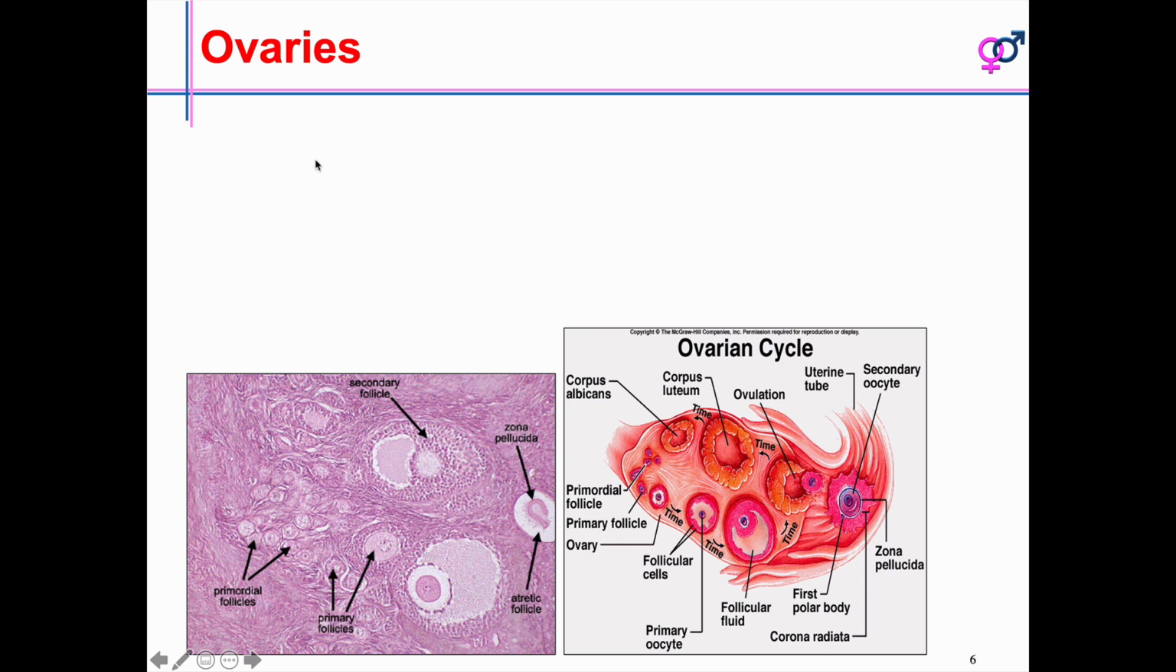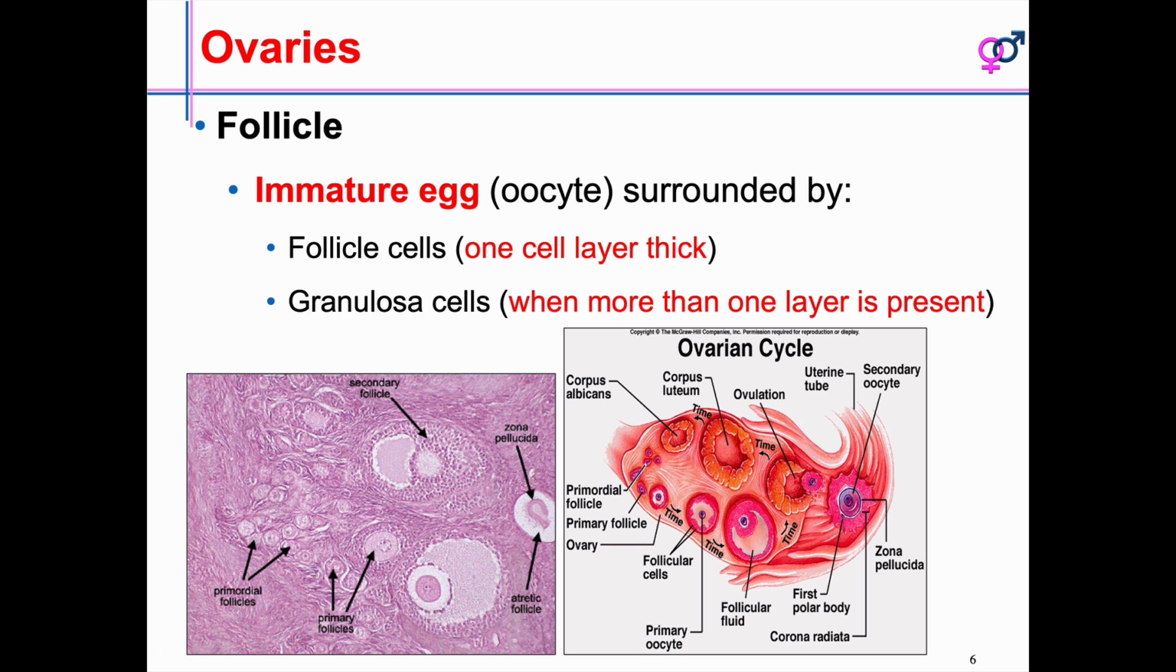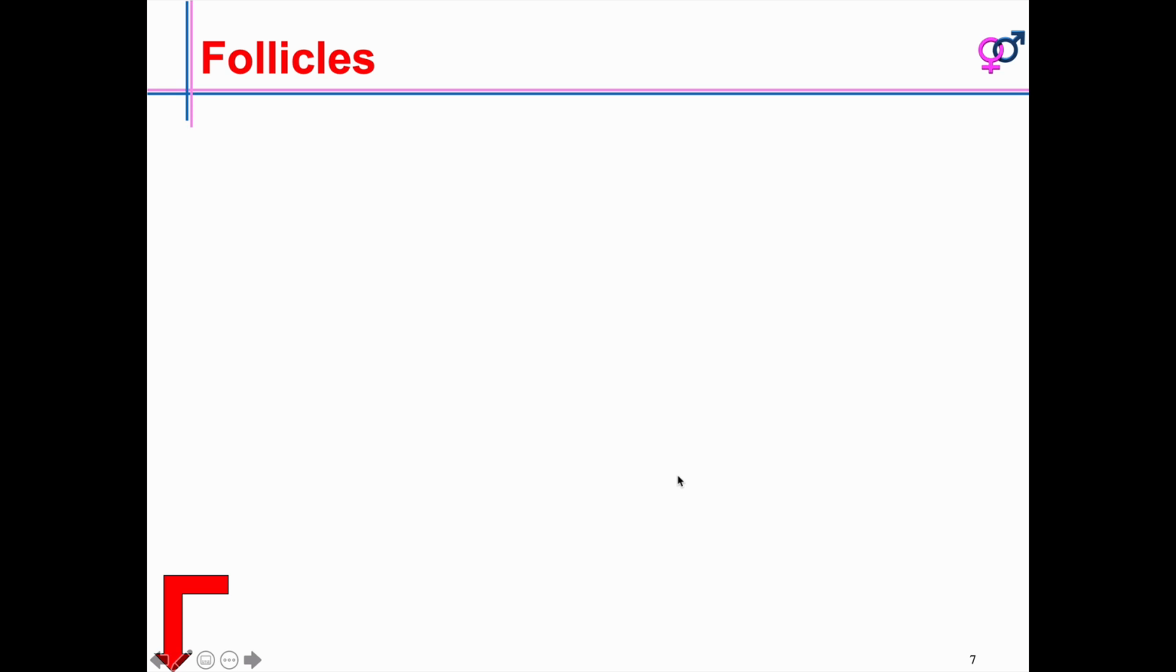Exactly on the 14th day, this ovum will come out, and this follicle will take the name corpus luteum. This corpus luteum will produce progesterone. That's why in the second phase of the menstrual cycle, the progesterone level will be high. Then this ovum will go to the fallopian tube, eagerly waiting to meet the sperm cells. This is how the ovum is developing in each ovary.